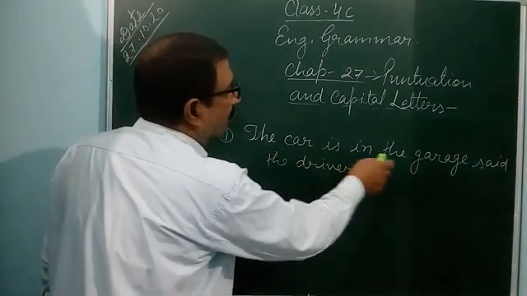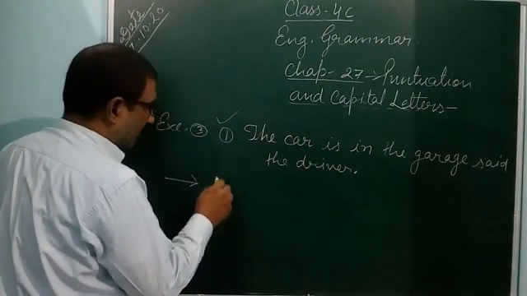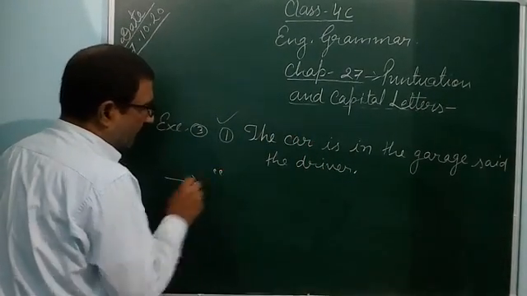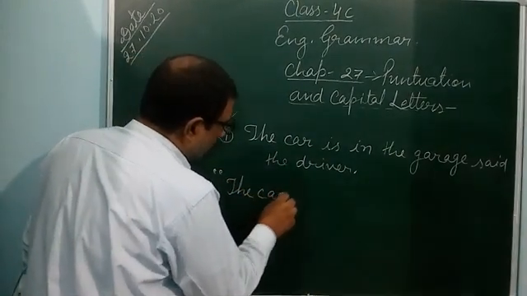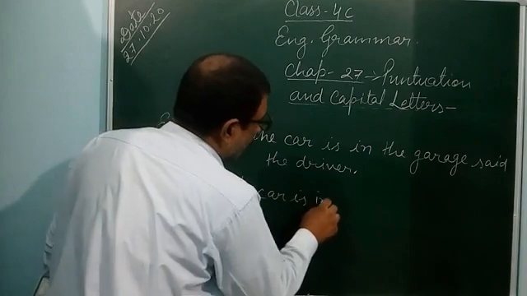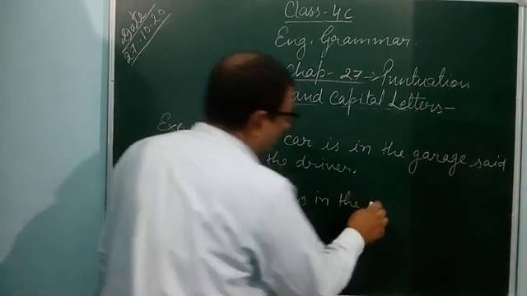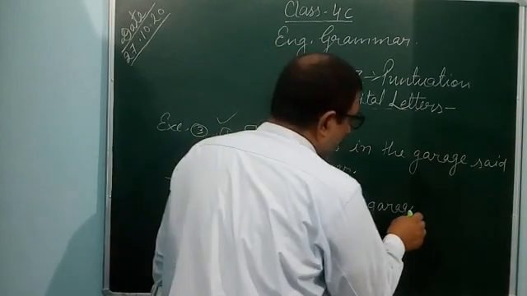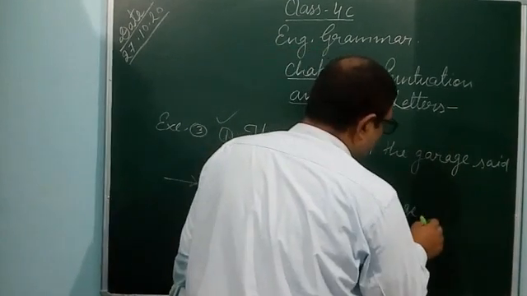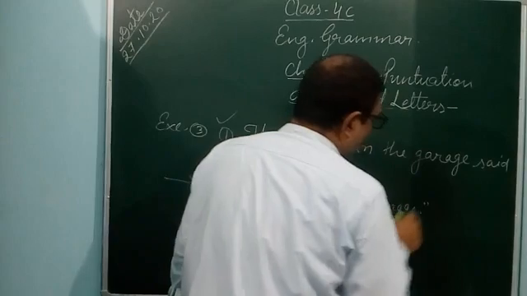The car is in the garage. It is a statement. So you put it in inverted comma like that. Now, the car is in the garage, full stop, comma, close.